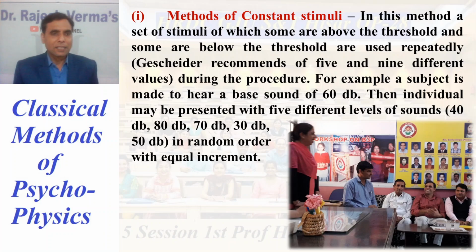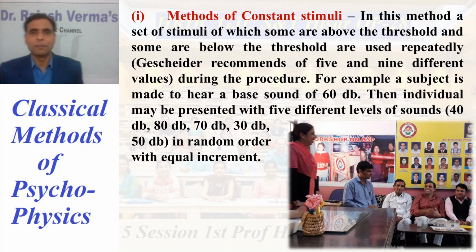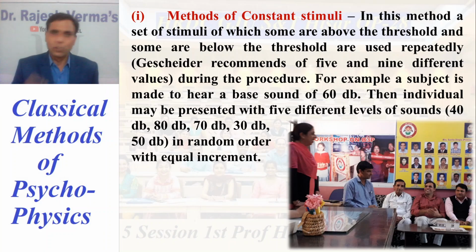Fechner recommends 5 or 9 different values of the particular stimulus. That means in a set, there should be at least either 5 or 9 different values of the stimulus. Now the basic question, raised by various students: why is this method known as constant stimuli?